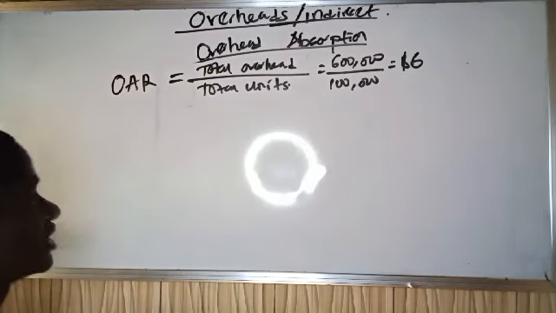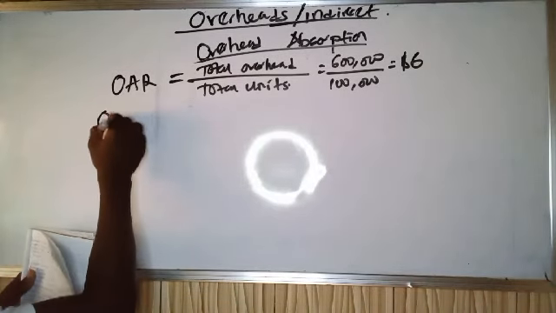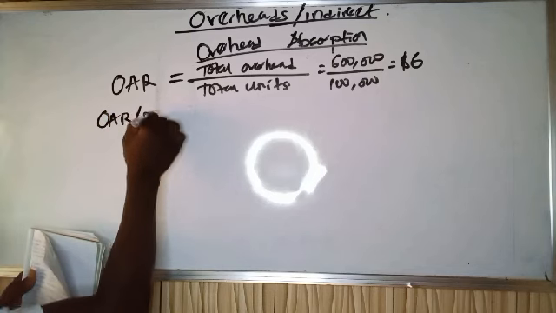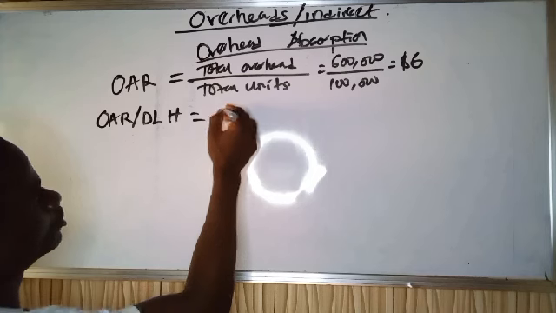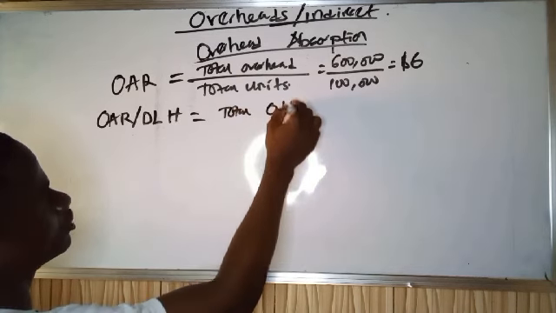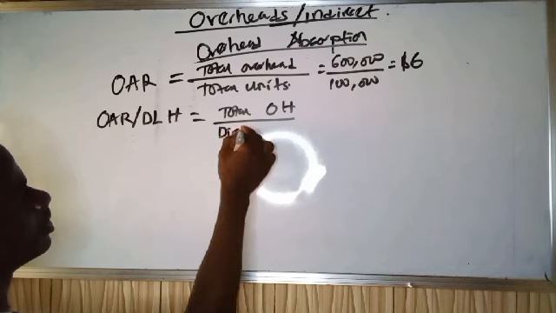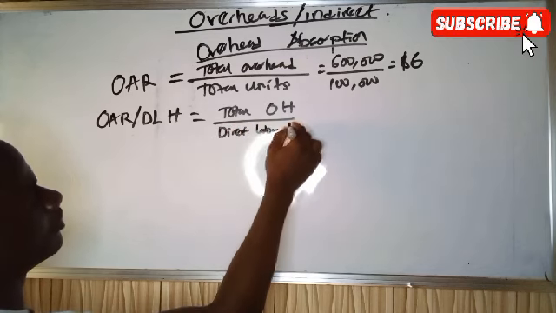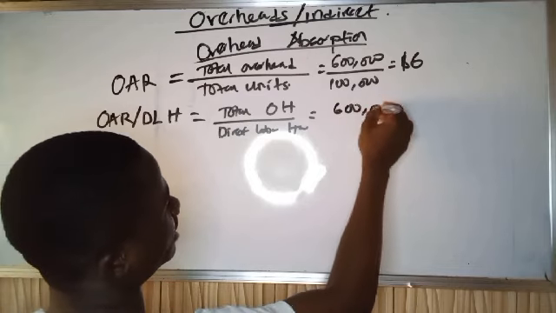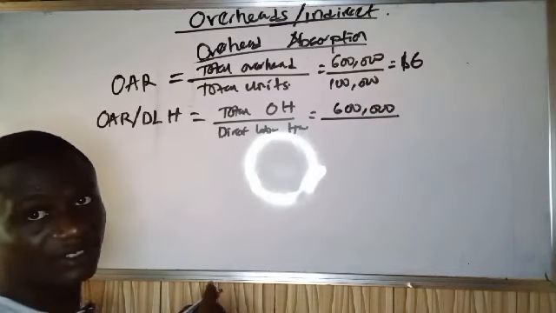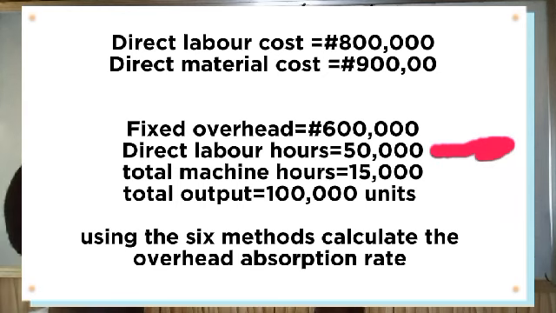So let's use the overhead per direct labor hour. Overhead absorption rate per direct labor hour, permit me to shorten it that way. That will be total overhead divided by total direct labor hour. Total overhead is already 600,000. Don't forget that I said everything starts with 600,000, divided by total labor hour. From the question, direct labor hours is 50,000.